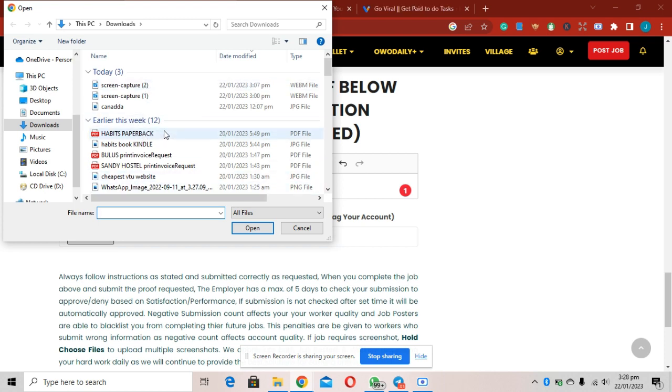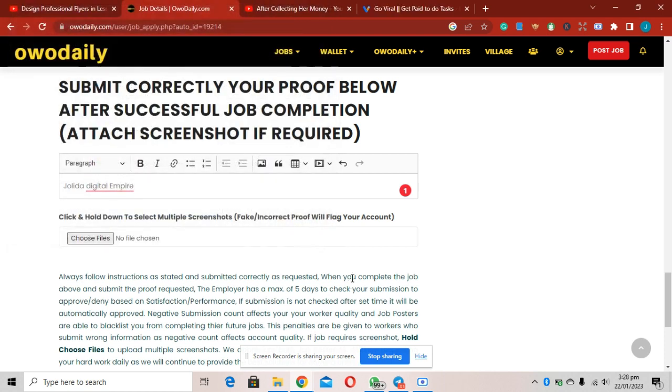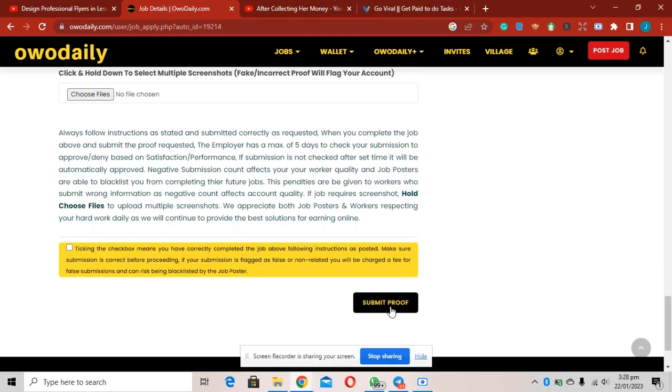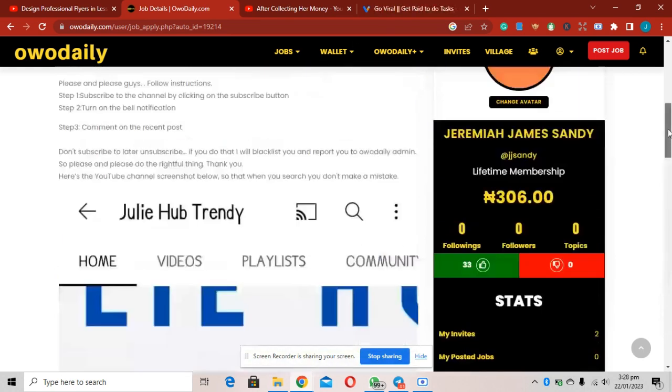You understand? You upload your screenshot here, and then after you're done uploading your screenshot, you tick here, and then you click on submit proof. The reason you're ticking here is in accordance to your terms and conditions. You can see ticking the checkbox means you have correctly submitted the job following the instruction posted, and make sure the submission is done correctly. All right, so you are already done with one of the jobs.